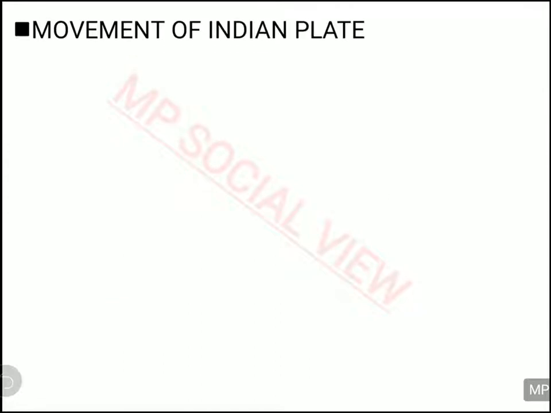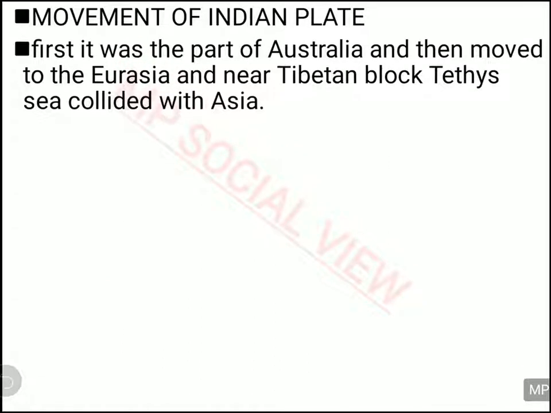So now let's study the movement of the Indian plate. The Indian plate was also formed because of this type of movement. Once upon a time, southern India, the peninsular part of India, was part of the Australian plate, and then because of divergent movement, the Indian plate got separated from the Australian plate and started moving toward the Eurasian plate, and there it collided with the Eurasian plate.